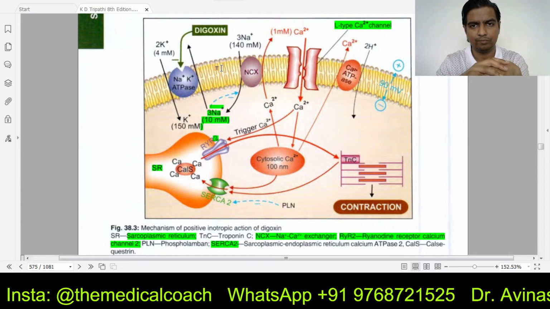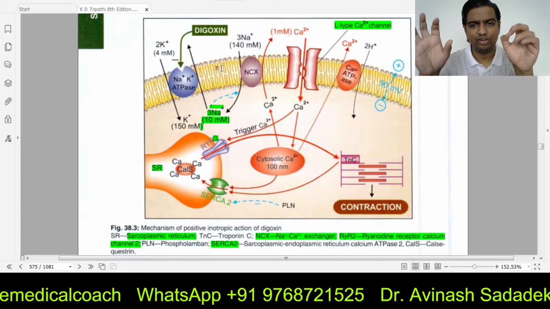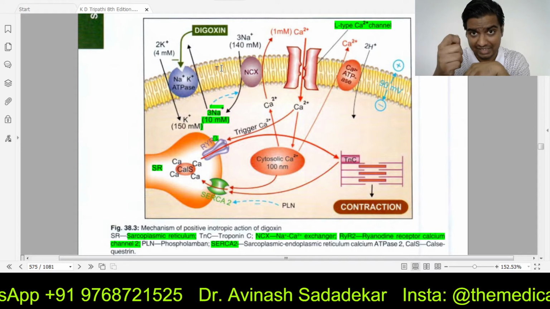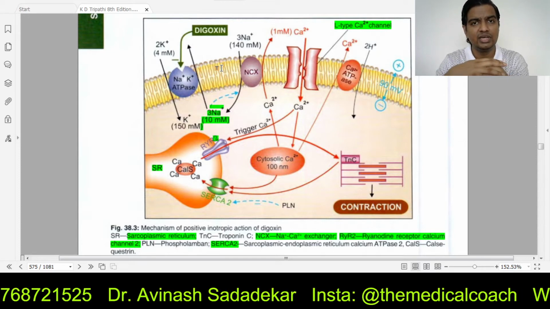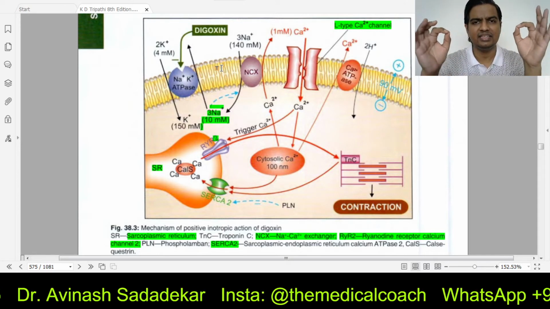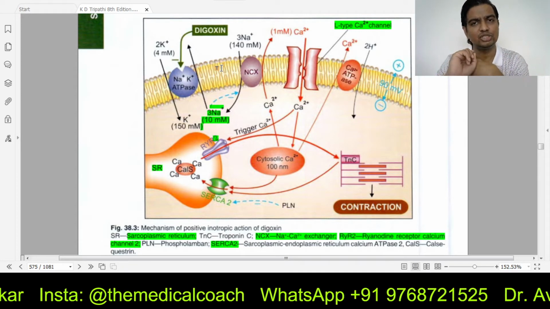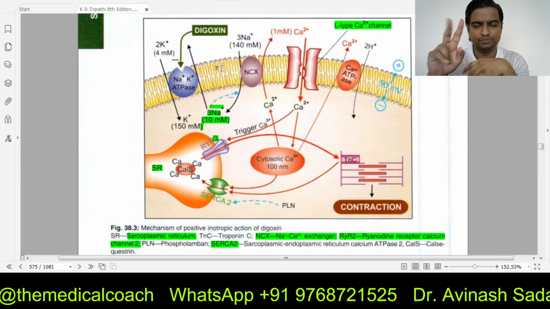Next step, calcium from the cytoplasm is pumped, spending energy, back into sarcoplasmic reticulum by SERCA2, sarcoplasmic endoplasmic reticulum calcium ATPase 2.